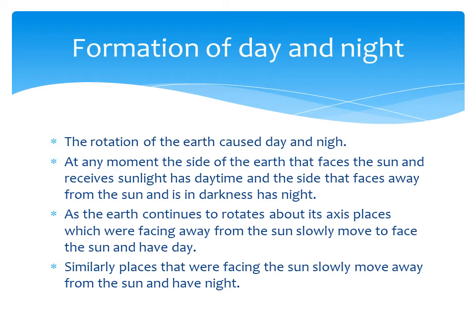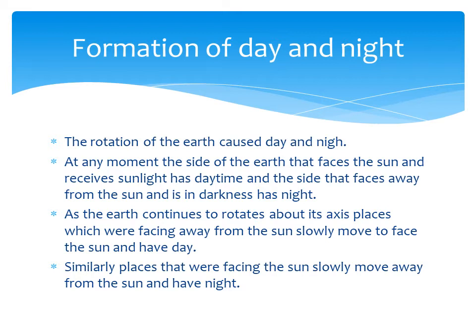And the other side, what happened? The sunlight will not be there and it is entirely dark. So that region is called night. Like this, the earth will continuously be rotating on its axis. Similarly, the places that were facing the sun slowly move away from the sun and they have night. Simple. Okay.